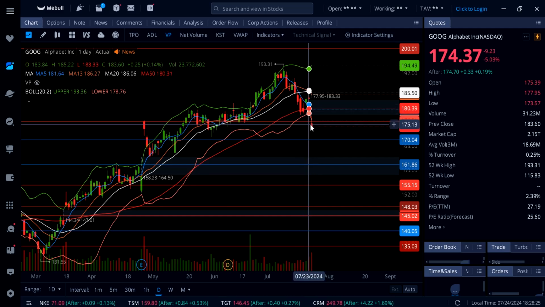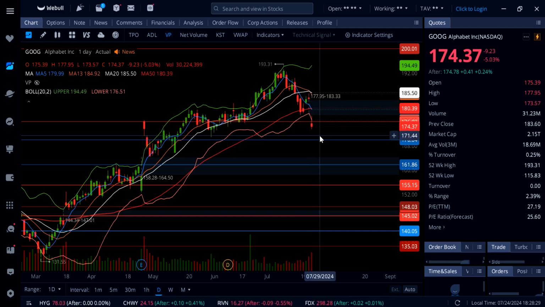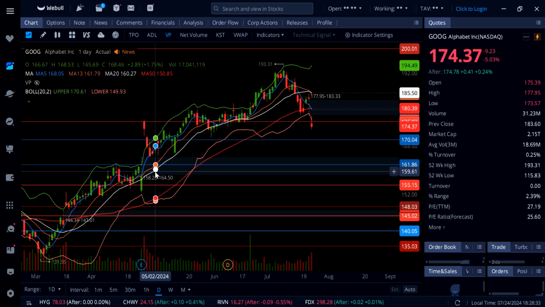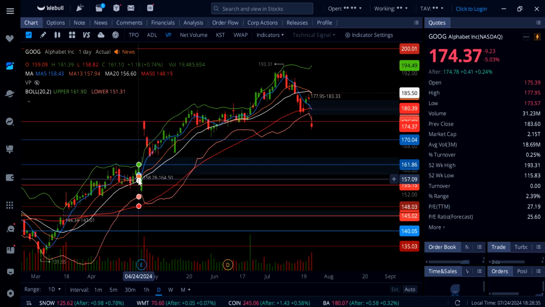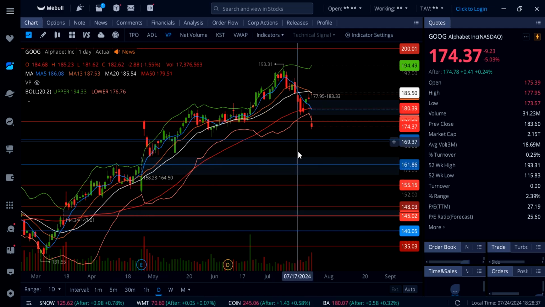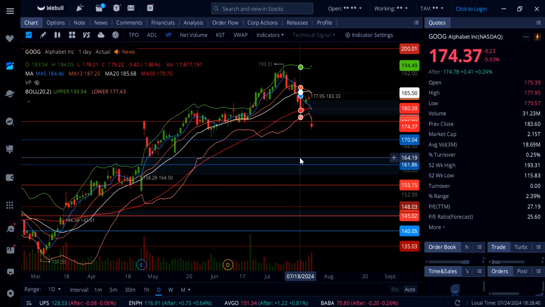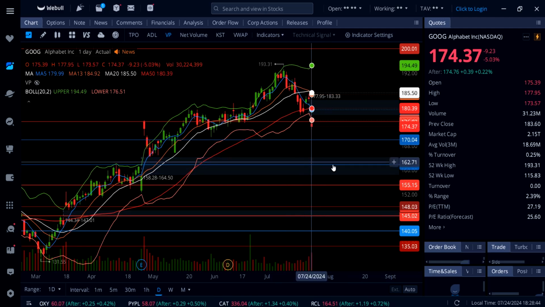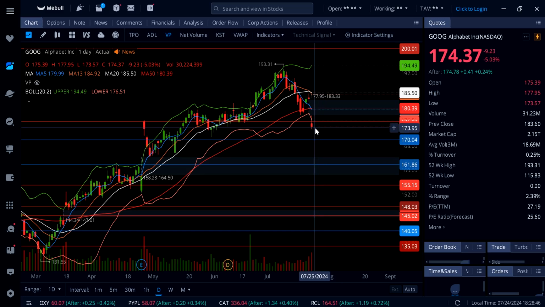But below 176, we might be pulling back even more down to 170, and then we have some unfinished business down here. I mean, that can definitely come into play later on. Right now, you don't want to catch this falling knife, especially when it's down only 5%. I mean, yeah, things can go up, and it definitely did this morning. We opened at 175, came down to 173, and then we saw a rally back up to almost 178.